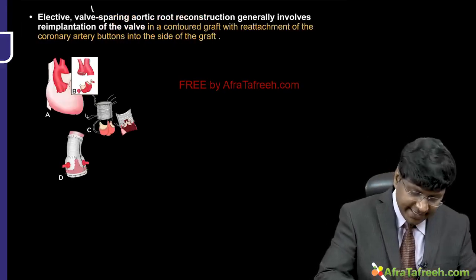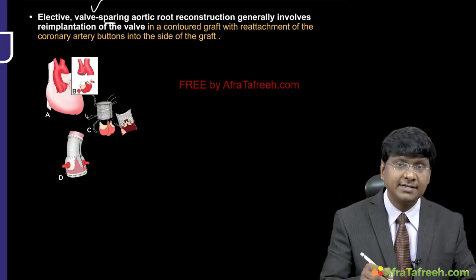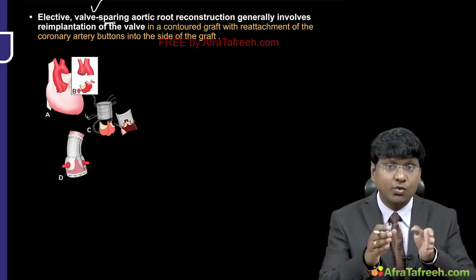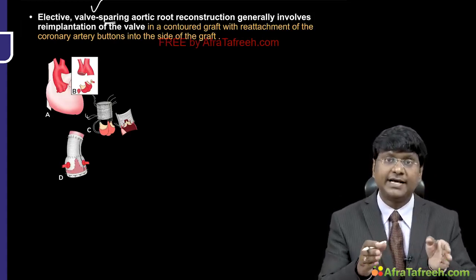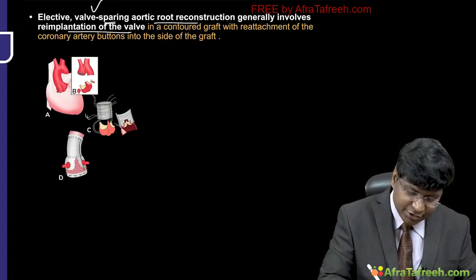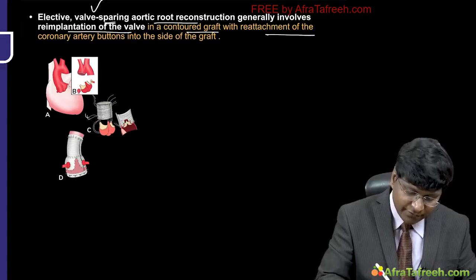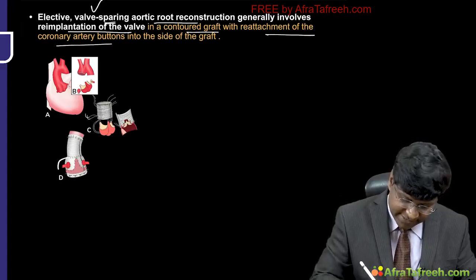Okay, so elective valve sparing. When will you do valve sparing? That is when only there is involvement of the aortic root dilatation. Then valve sparing aortic root reconstruction generally involves reimplantation of the valve in a contoured graft with reattachment of the coronary artery buttons. So you can see that here.